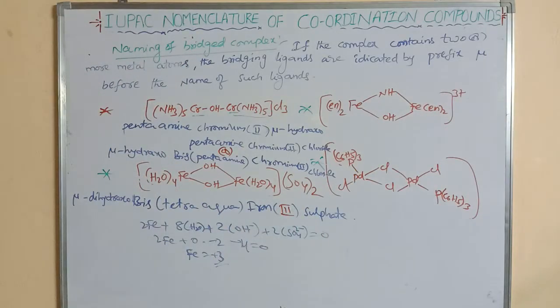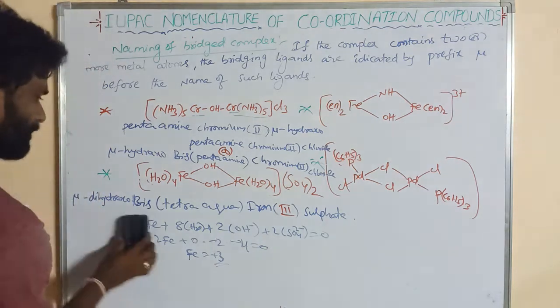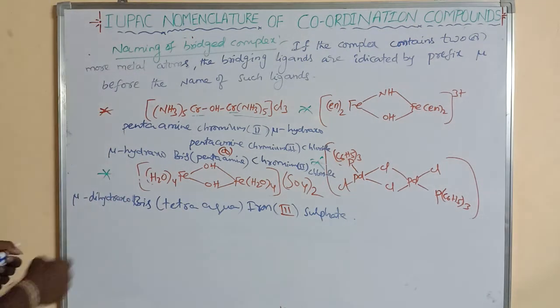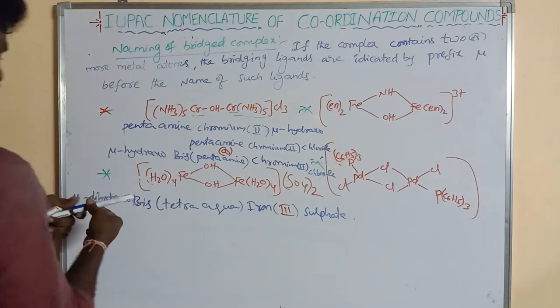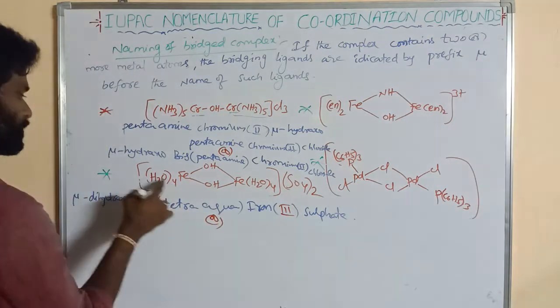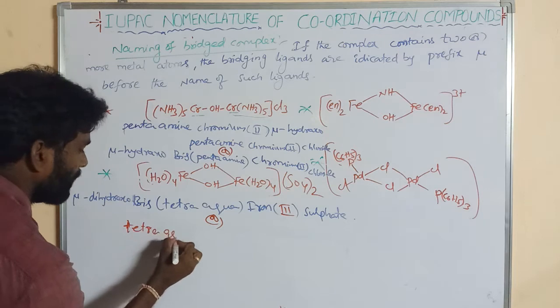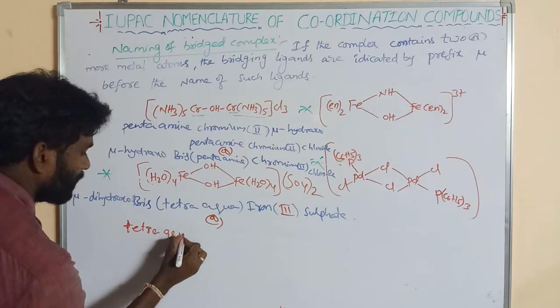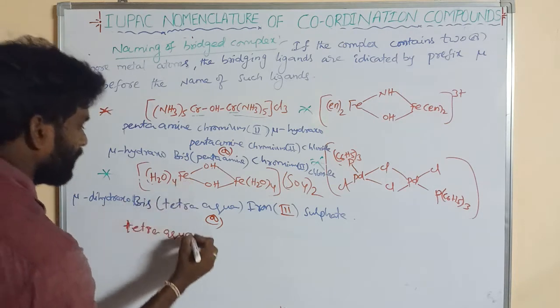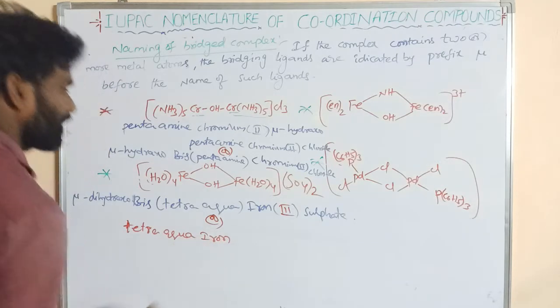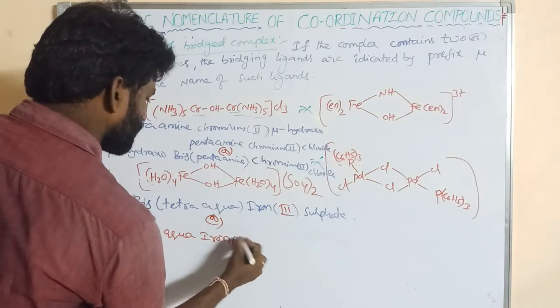So iron 3. It is also written another way. What is its other name? Tetraaqua, 4, then iron, what is its oxidation state? 2.